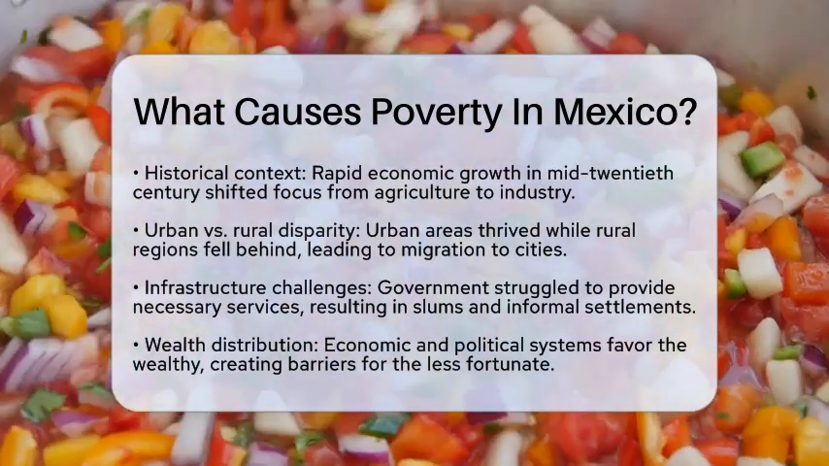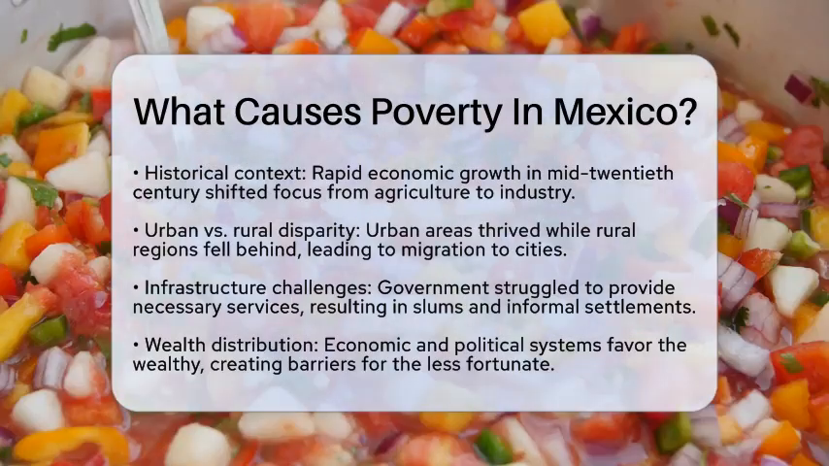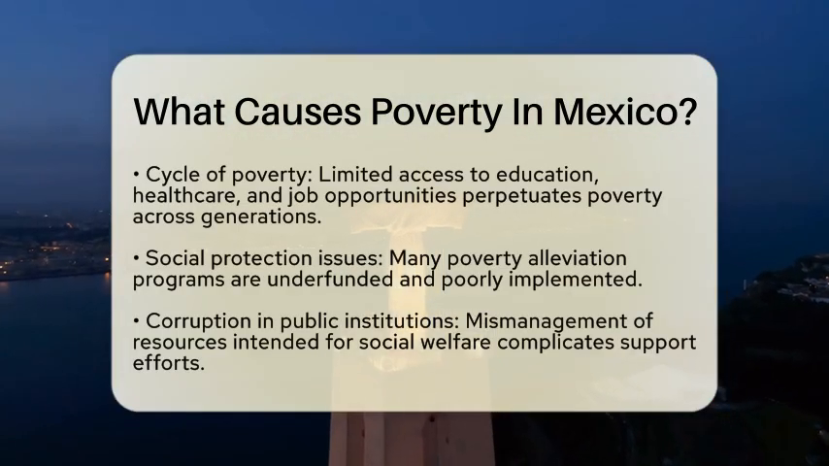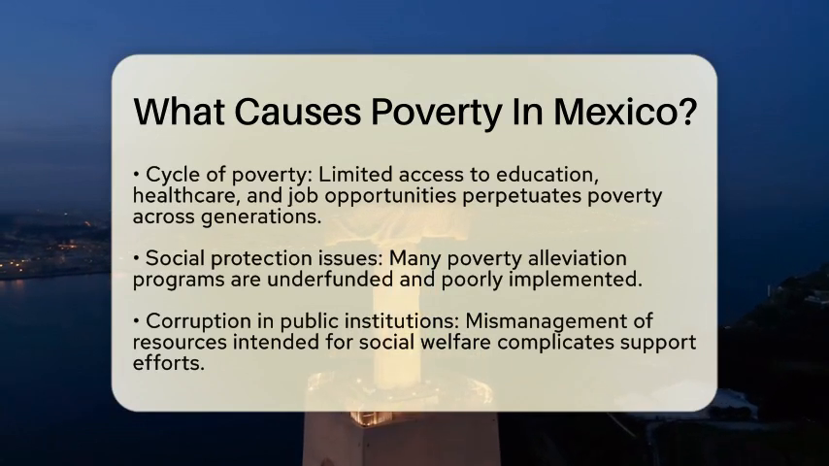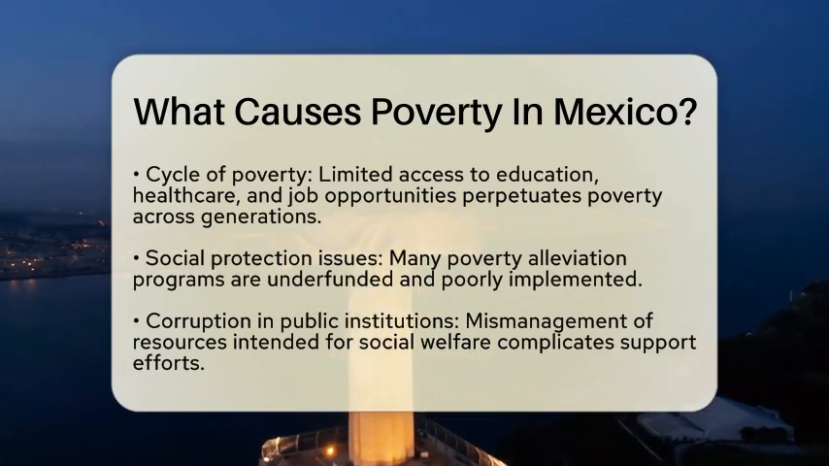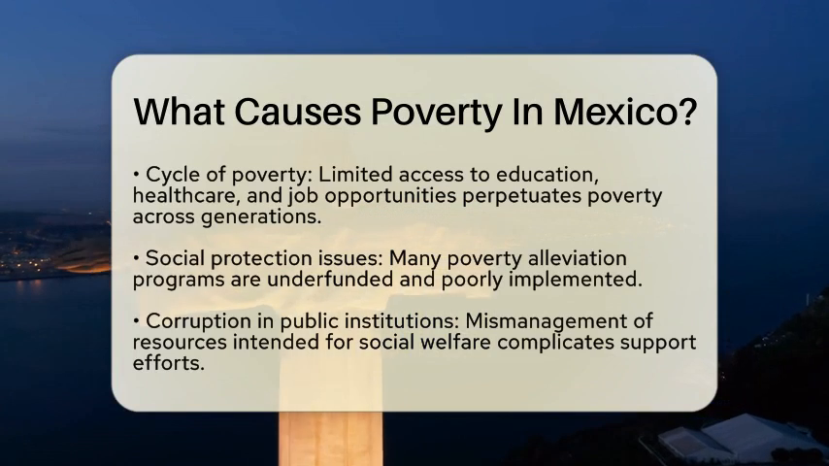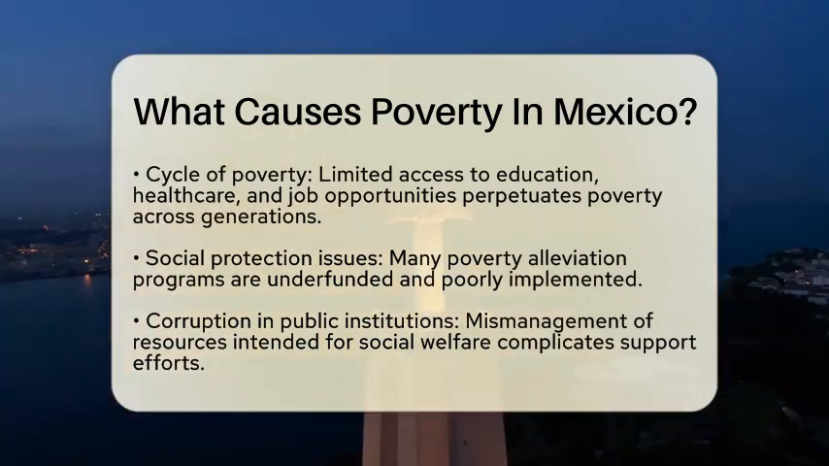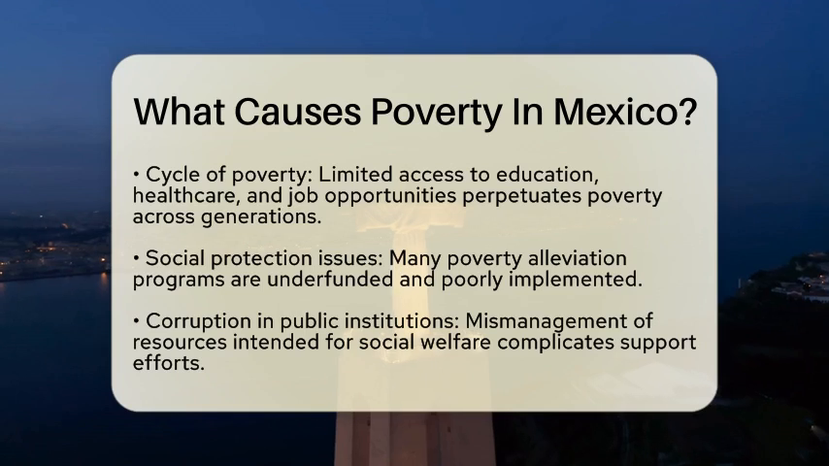Next, we have the unequal distribution of wealth and resources. Economic and political systems in Mexico have historically favored the wealthy. This has created barriers for many people, limiting their access to education, health care, and job opportunities. As a result, poverty often becomes a cycle that is hard to break, affecting generations within families.